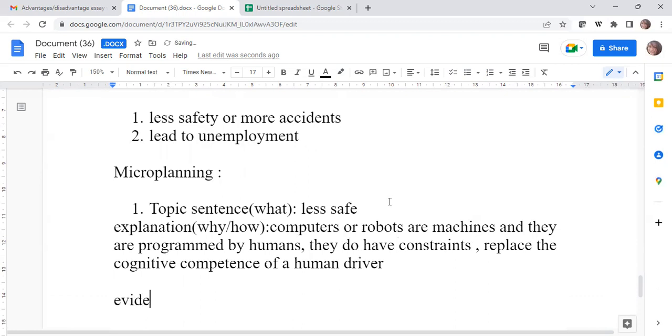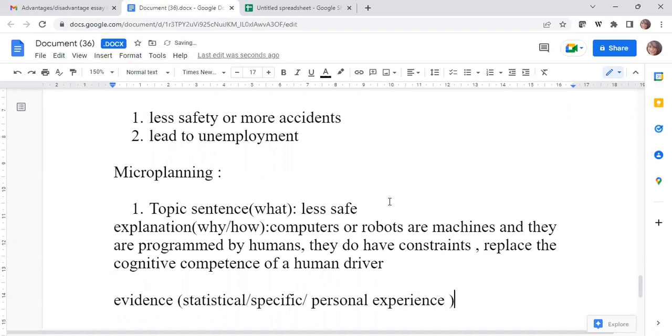Okay. And then you can give an evidence, because again, for every point that you are giving, you have to mention the point, you have to extend it, and then you have to substantiate with an example. So for the example, you can give something statistical, you can give something specific, you can give even a personal experience.